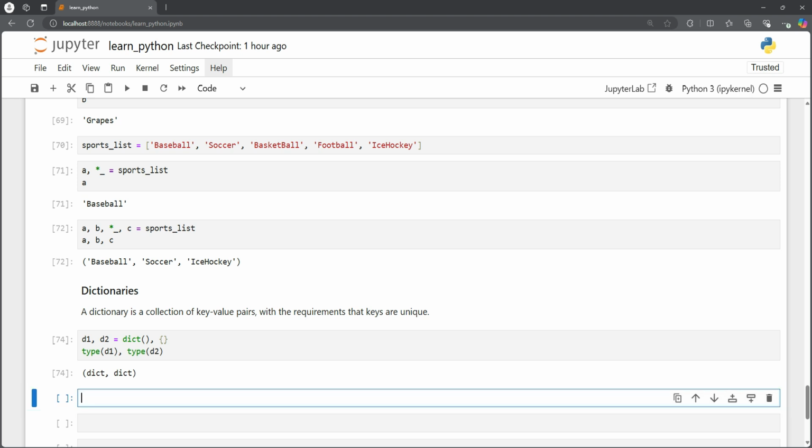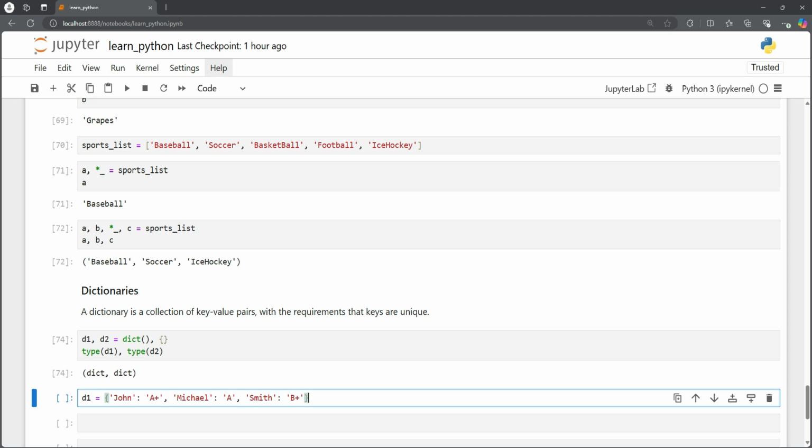So for example, we have d1 equal to, let's say, the grade score for different students. Let's say John got A plus, whereas Michael got an A, and Sean got a B plus.